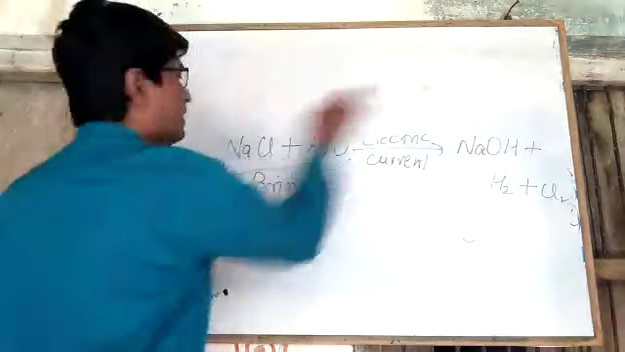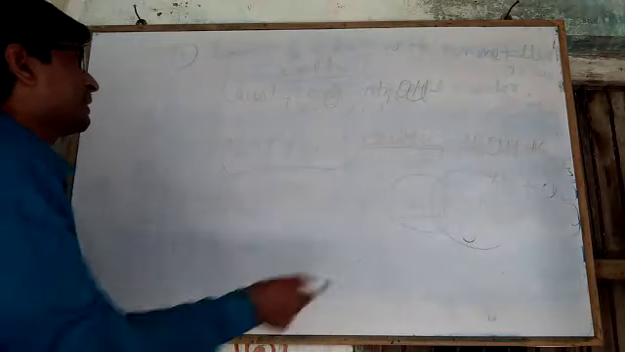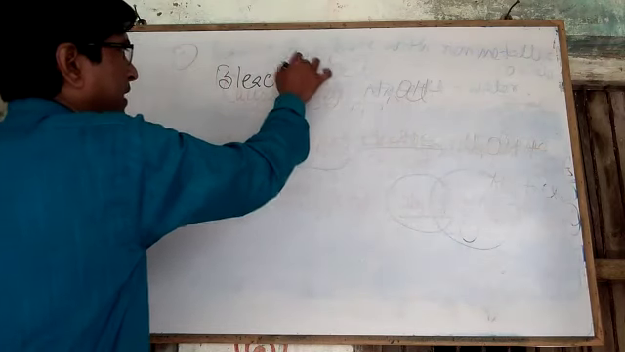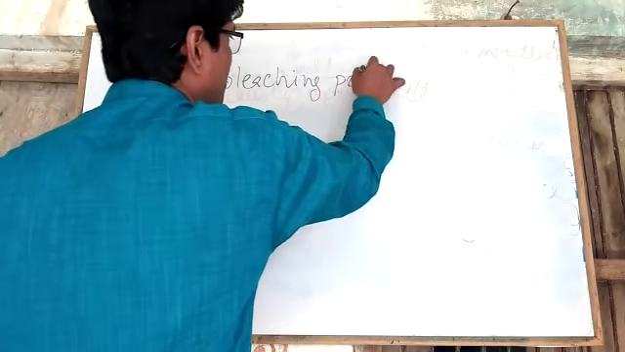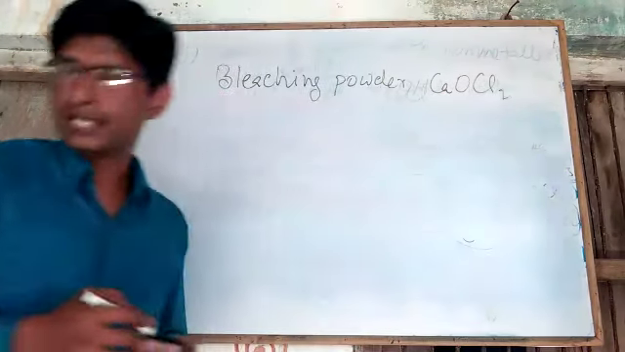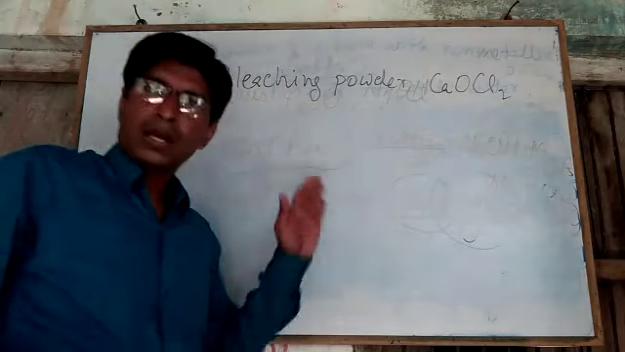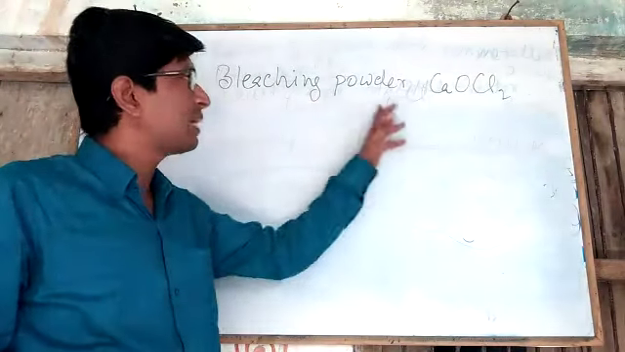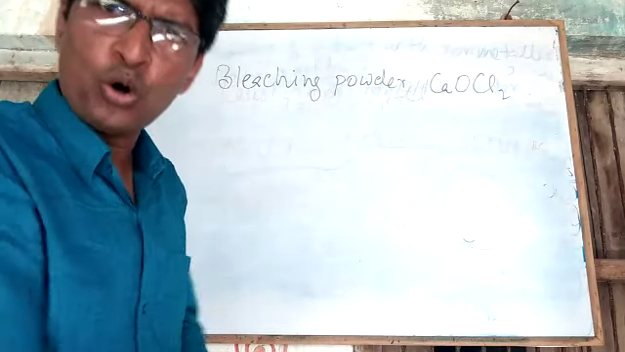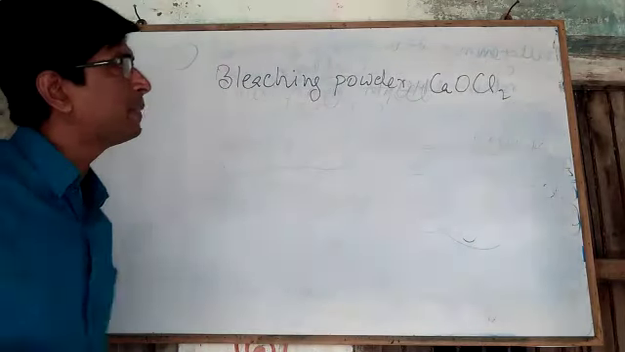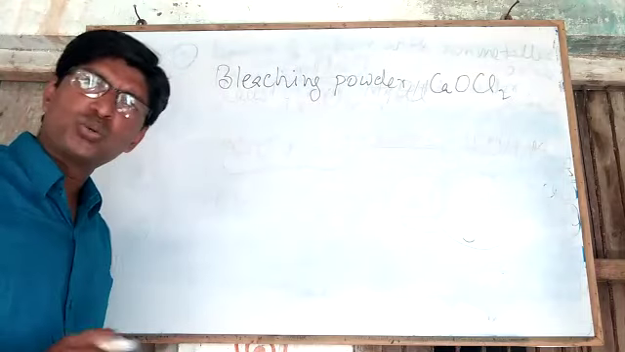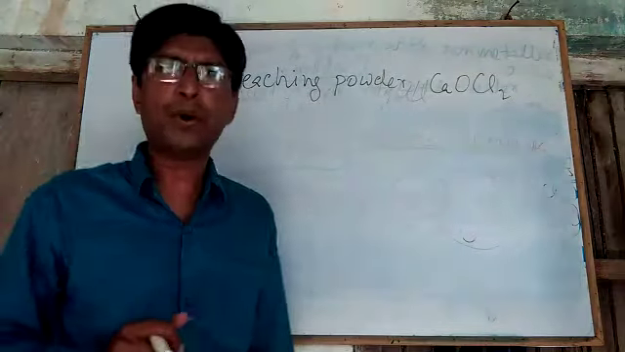Dear students, now we will discuss another salt, that is bleaching powder. Its formula is CaOCl2, calcium oxychloride. Its chemical name is calcium oxychloride and its formula is CaOCl2. How can it be formed in the laboratory? When chlorine gas is passed through dry slaked lime, bleaching powder is formed.